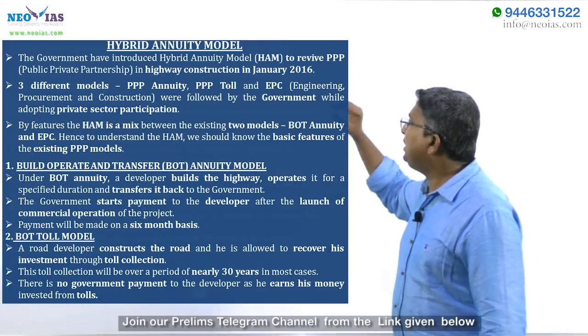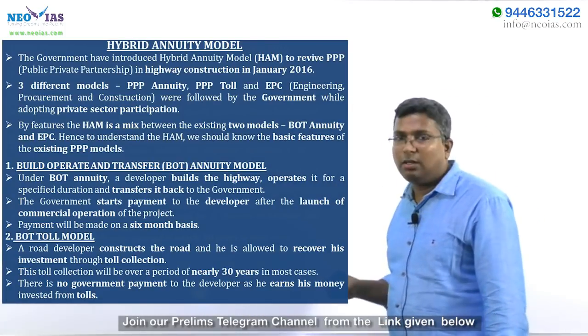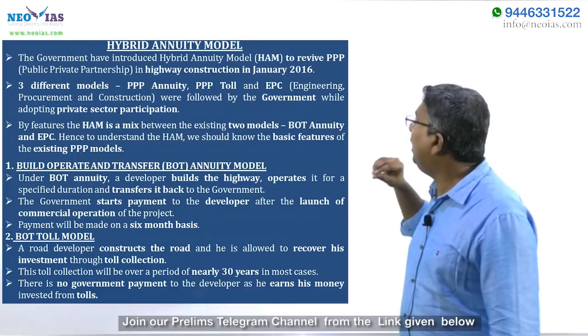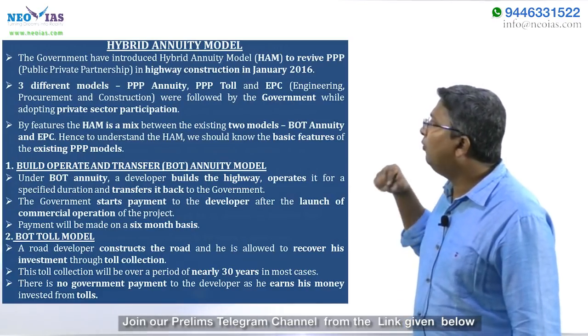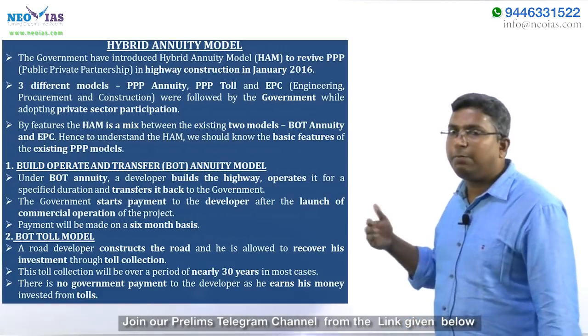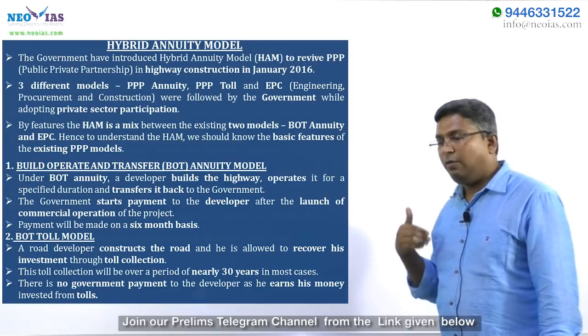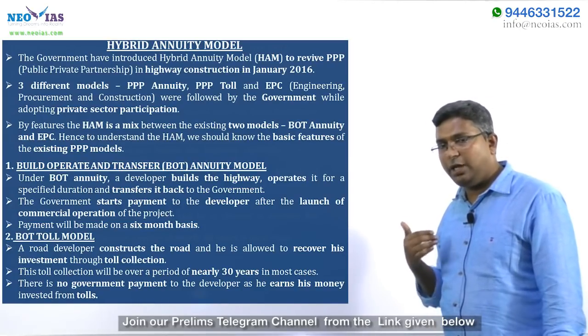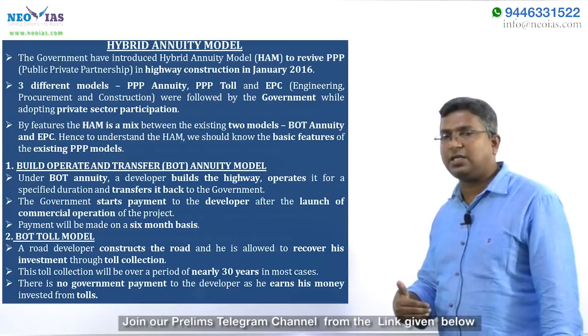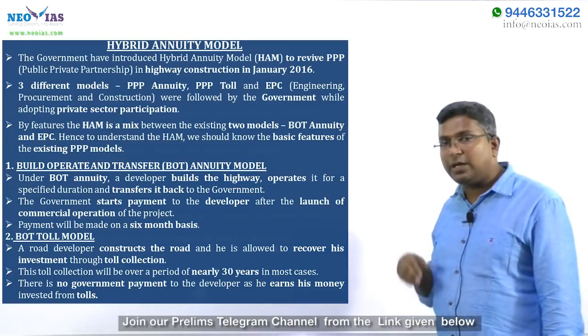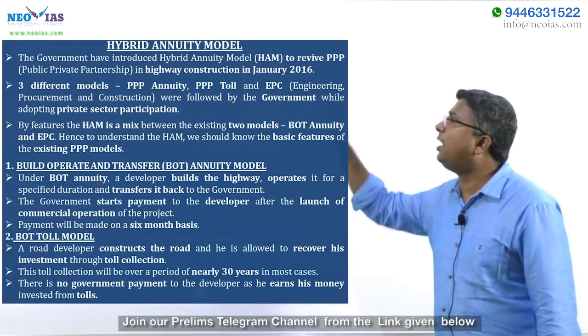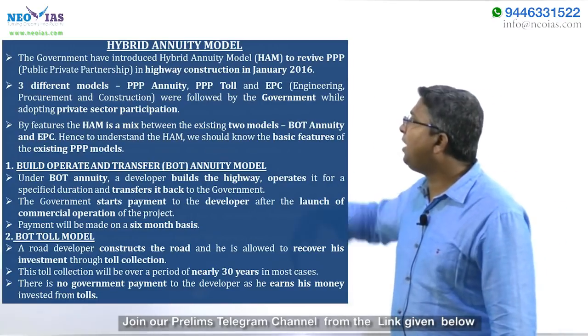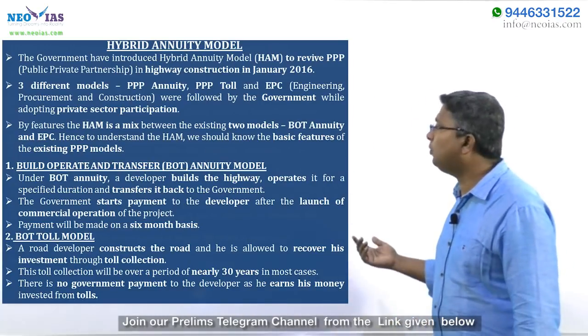These were the three models used by the government when it adopted private sector participation in constructing highways in India before HAM: the PPP annuity model, the toll model, as well as the EPC model.